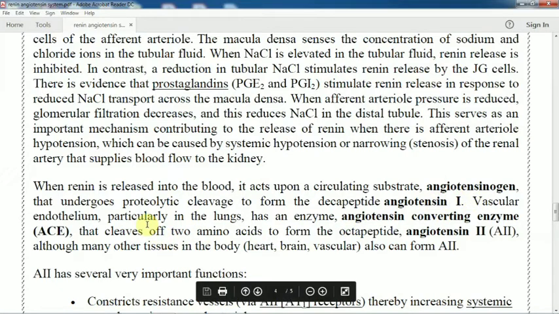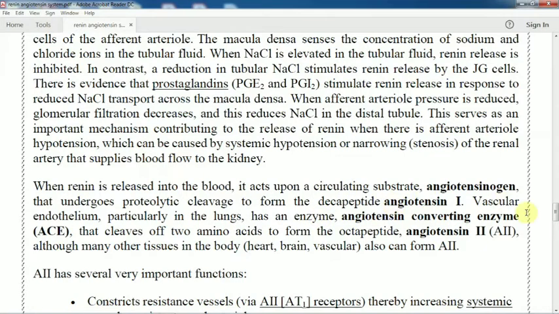So the vascular endothelium, particularly in the lungs, has an enzyme. Which enzyme? Angiotensin converting enzyme, that cleaves 2 amino acids to form the octapeptide. Deca to octapeptide, angiotensin 2. Although many other tissues in the body, like heart, brain and vascular, can also form angiotensin 2. So angiotensin 2 forms in other parts of the body.